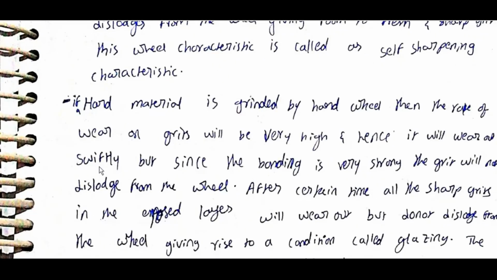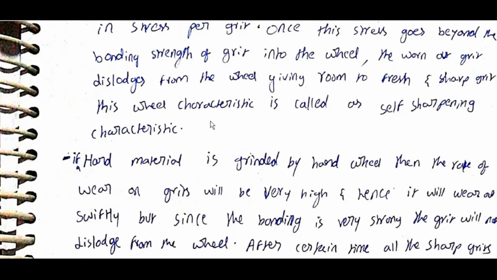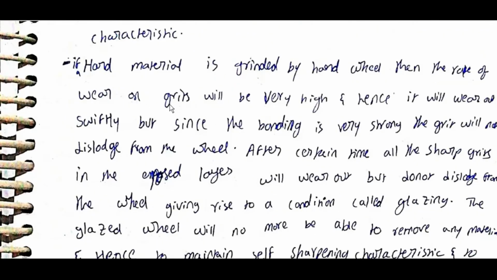If a hard material is ground by a hard wheel, then the rate of wear on grit will be very high and hence it will wear out swiftly, but since bonding is very strong, the grit will not dislodge from the wheel.